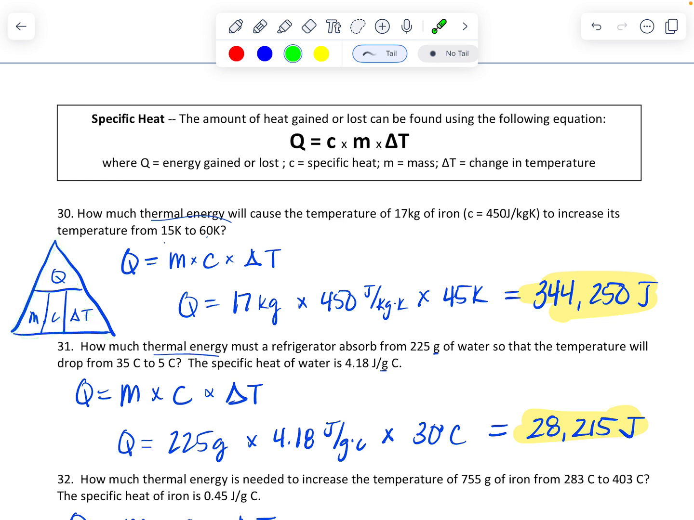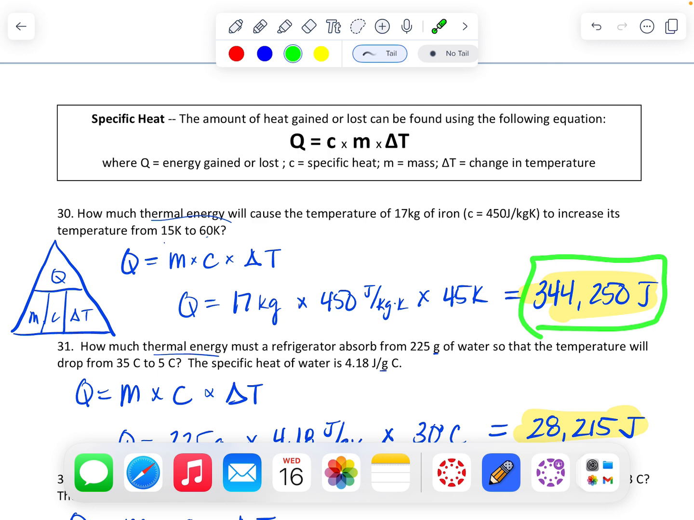30. How much thermal energy will cause the temperature of 17 kilograms of iron with a specific heat of 450 to increase from 15 Kelvins to 60? So this is our formula. Q is 17 grams is our mass, 450 is our specific heat, and our change in temperature is 60 minus 15, or 45. Multiply it together.